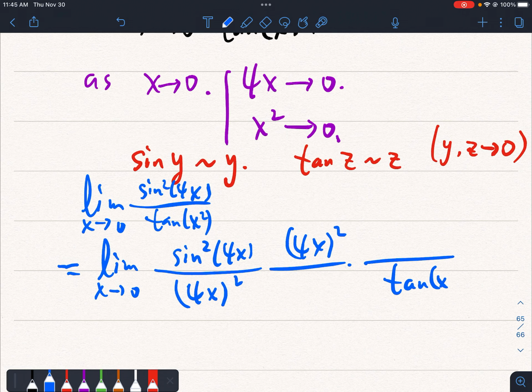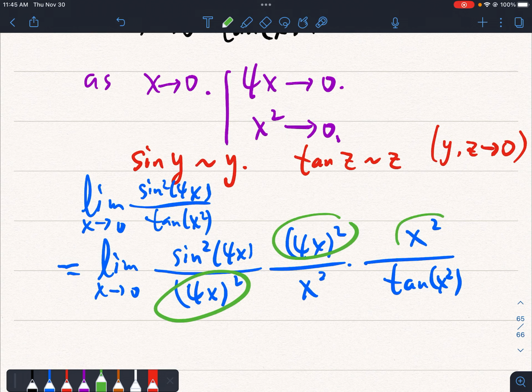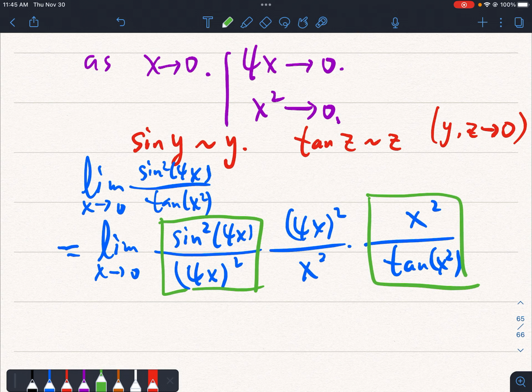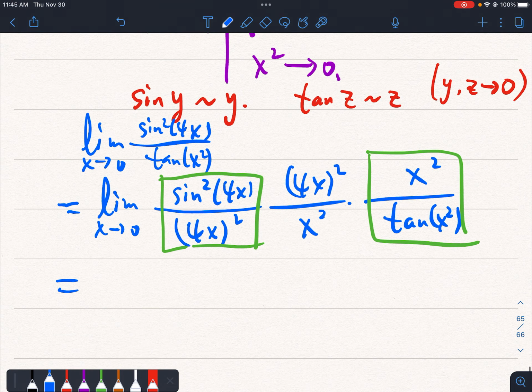But also for this tangent, we want to divide by tangent of x squared, but then tangent of x squared should be equal to x squared. And then we must put x squared over here, right? So we multiply by 4x squared and divide by 4x squared. We multiply by x squared and then we divide by x squared. The point of this is that in this way, we can cancel out the terms of sine and tangent completely.